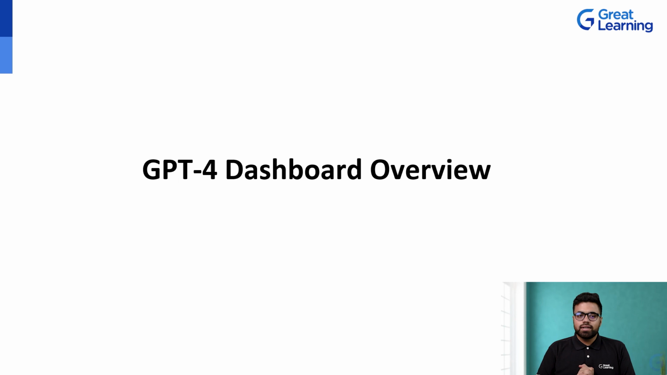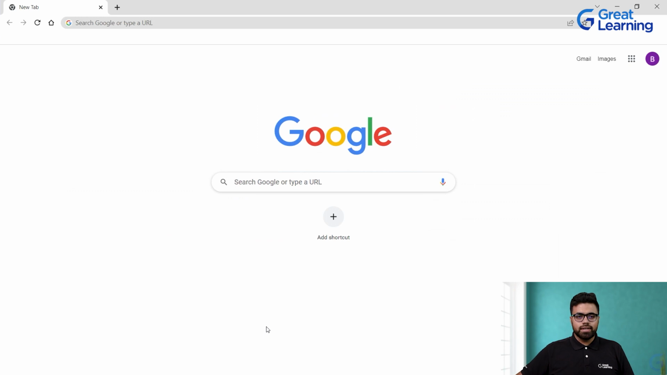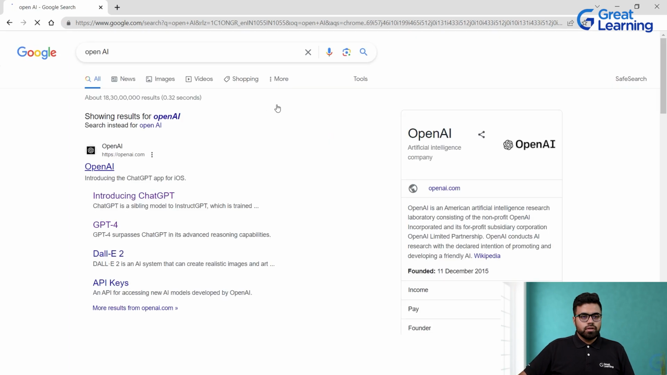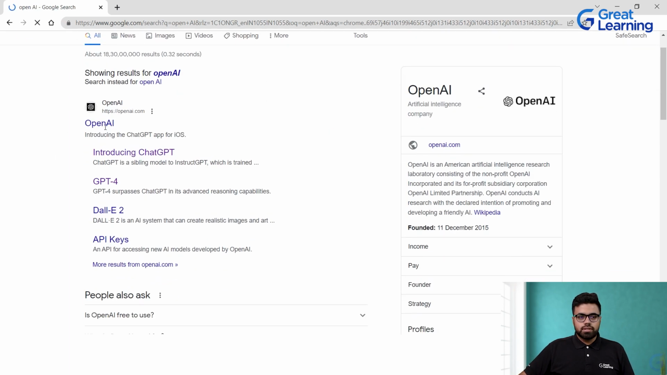So let's look at the GPT-4 dashboard. Let's log in to it. I'll open my Chrome window. You can use any search engine that you want, Chrome or Bing. The parent company that makes ChatGPT and GPT-4 is OpenAI, so I'll search for OpenAI. Right, the first link that we see is OpenAI.